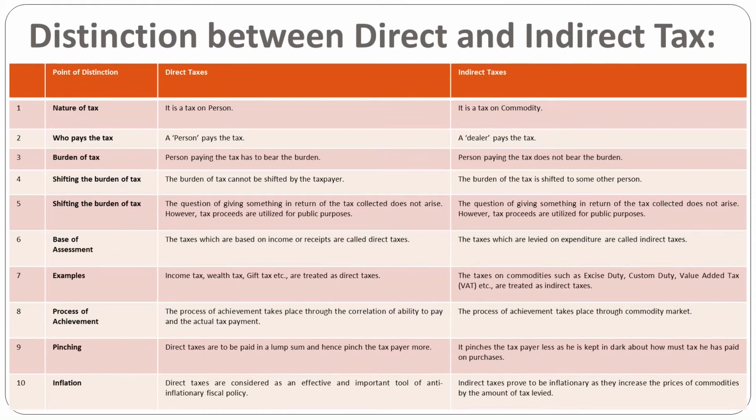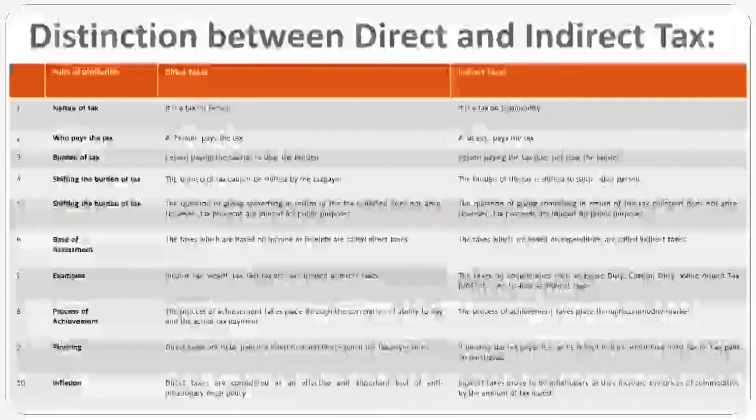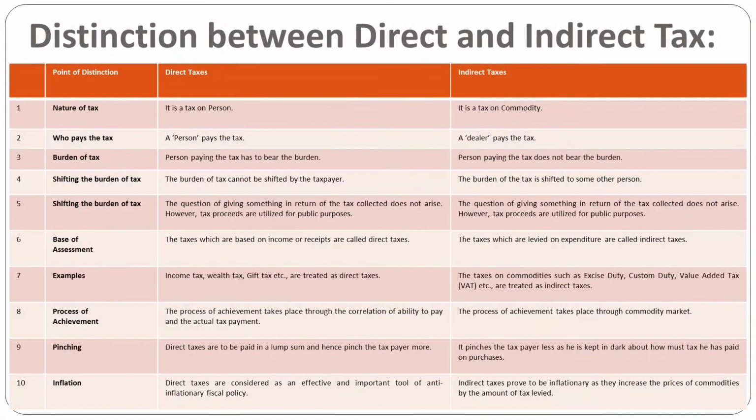Next is the burden of tax. In direct tax, the burden of tax cannot be shifted to another person. It is on the particular person. But in indirect tax, my dear friends, the burden can be shifted to another person. Next is shifting the burden. In direct tax the burden cannot be shifted, and in indirect tax, ultimately the burden shifts from one person to another person.